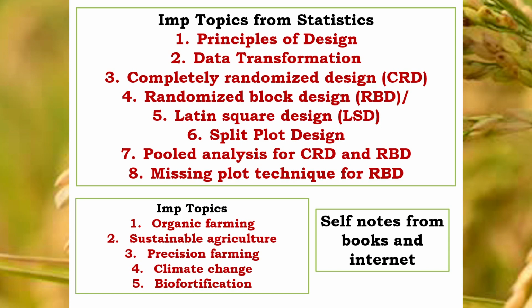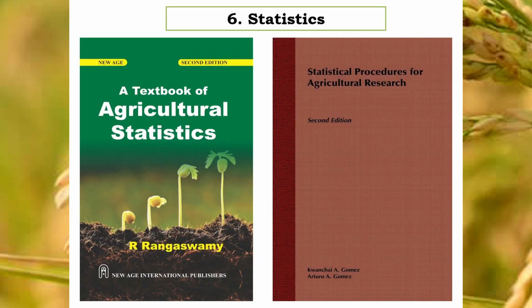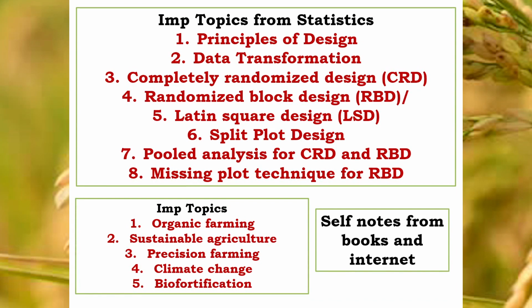It means that all the designs you have to cover from an agronomical point of view, and you should be very clear how these designs are laid in fields, what are the fundamentals behind this, and how to do all the numerical calculations in these designs. You have to be very clear. So this is the book Rangaswamy, where you will find all the concepts. So please read it and make very important notes from this section.